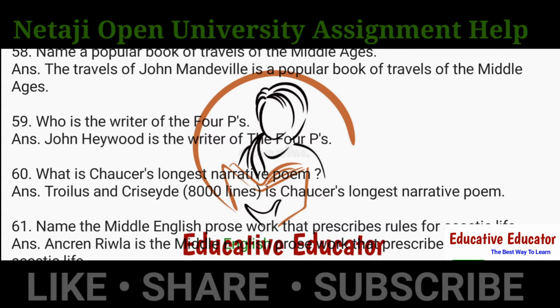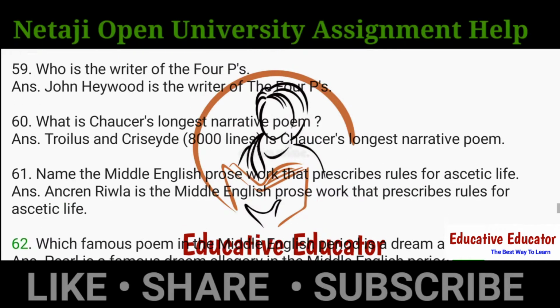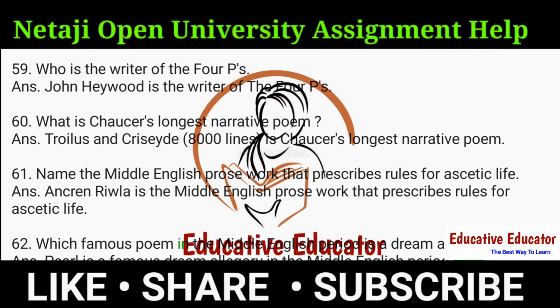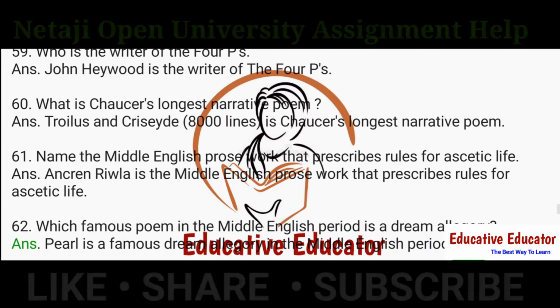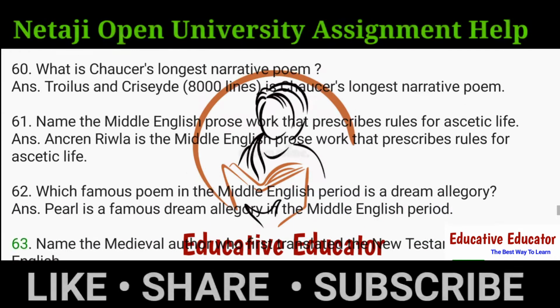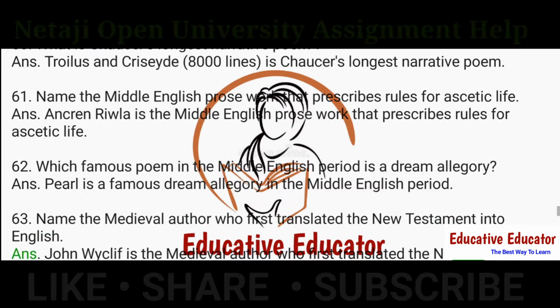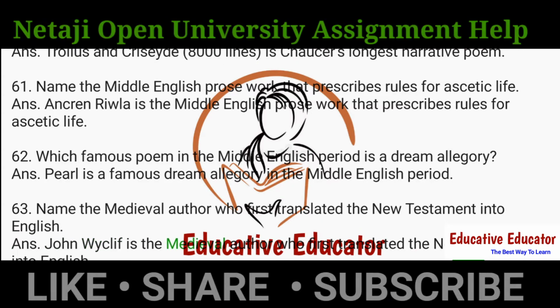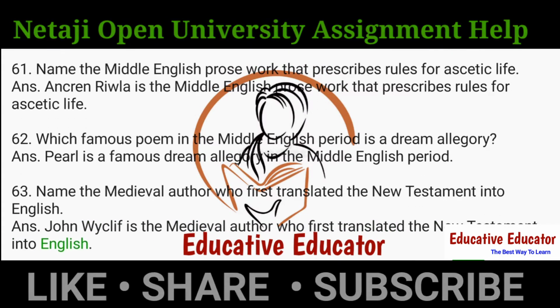Ancrene Riwle is the Middle English prose work that prescribes rules for ascetic life. 62. Which famous poem in the Middle English period is a dream allegory? Ans. Pearl is a famous dream allegory in the Middle English period. 63. Name the medieval author who first translated the New Testament into English. Ans. John Wycliffe is the medieval author who first translated the New Testament into English.